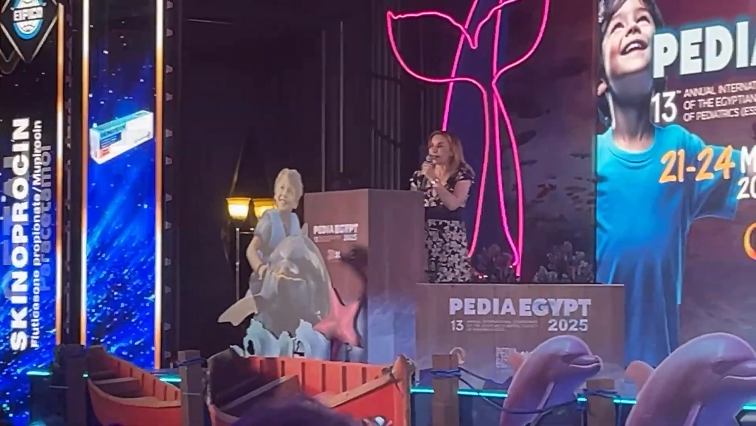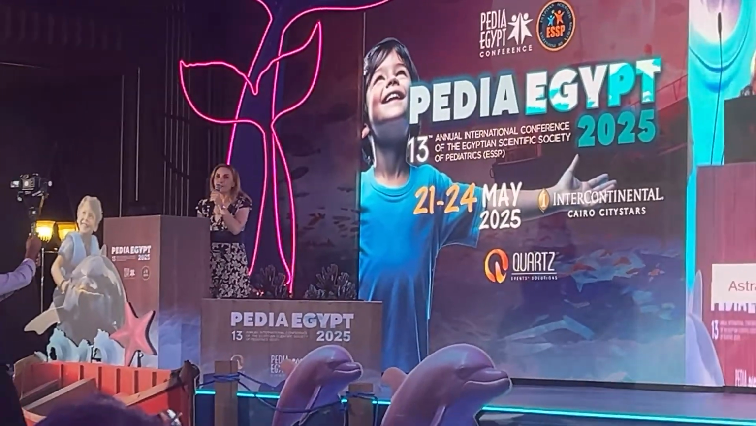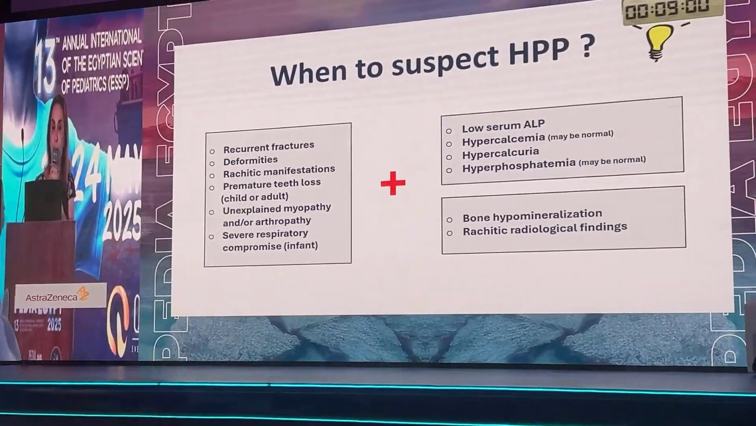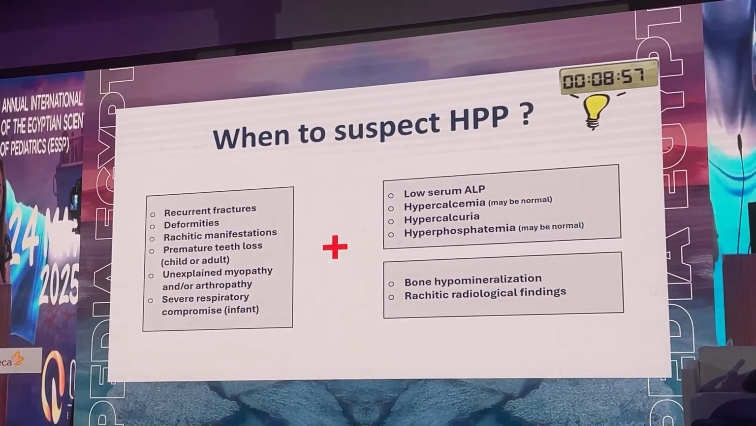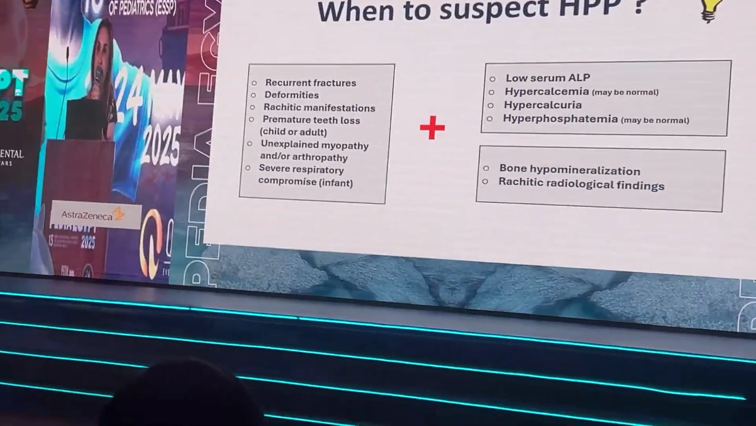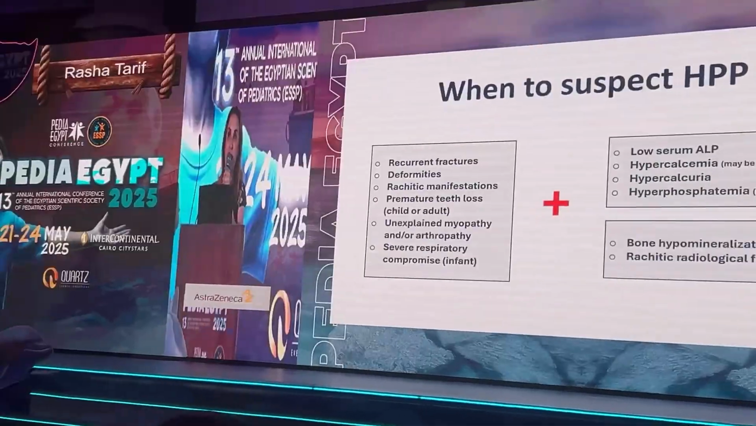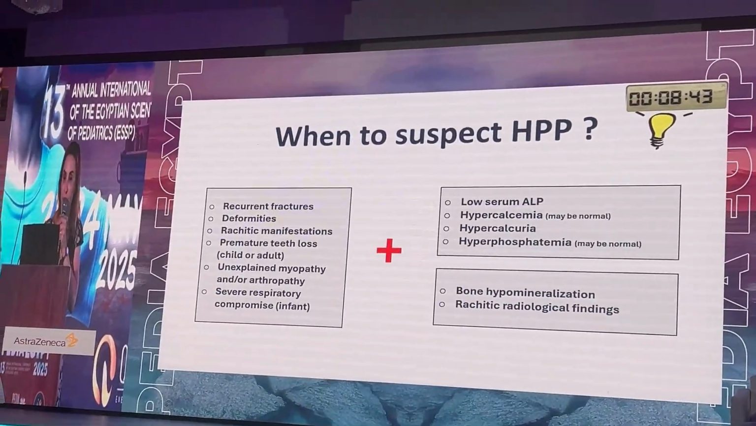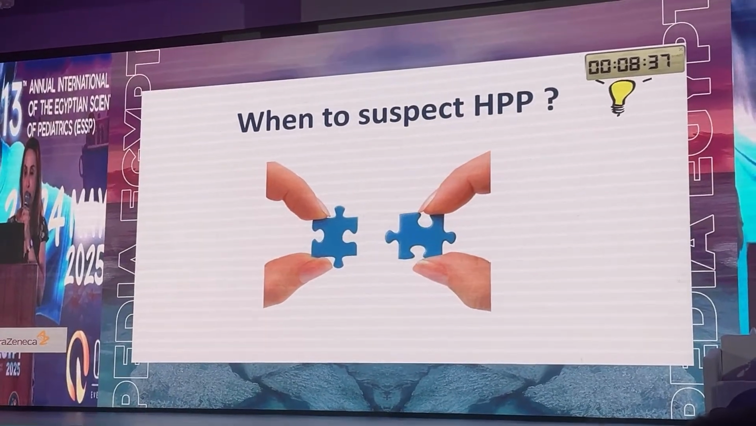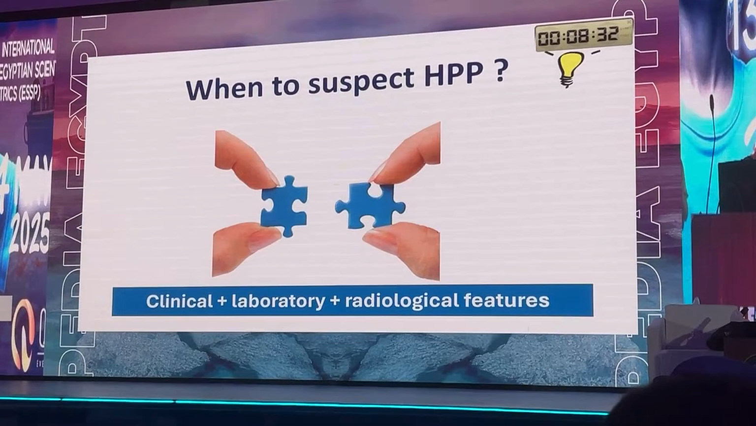If you have a child with recurrent fractures, deformities, rachitic manifestations, premature loss of teeth, unexpected myopathy or arthropathy, severe respiratory infection and compromise, in addition to low serum alkaline phosphatase, high calcium, hypercalciuria, high phosphorus, in addition to rachitic manifestations. Putting these together, fitting the pieces of the puzzle, please think of HPP. Put the lab, clinical and radiological features.